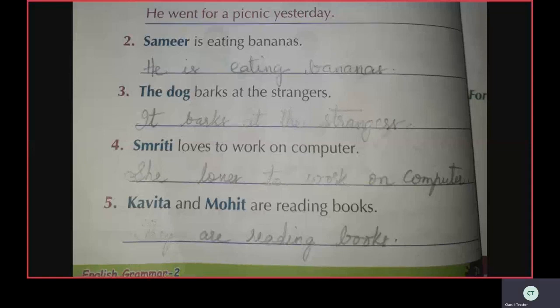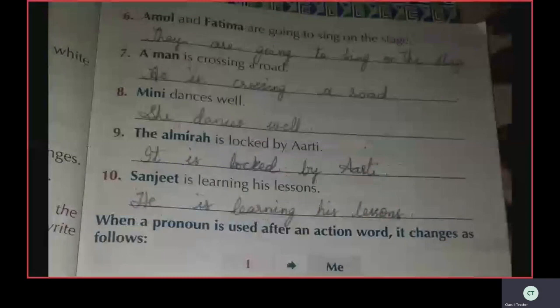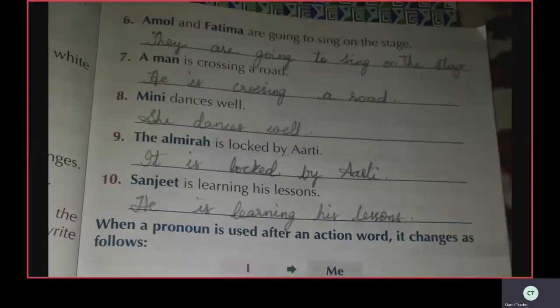Over. Now, 6th one. They are going to sing on the stage. They is a pronoun. Write it down. They are going to sing on the stage.